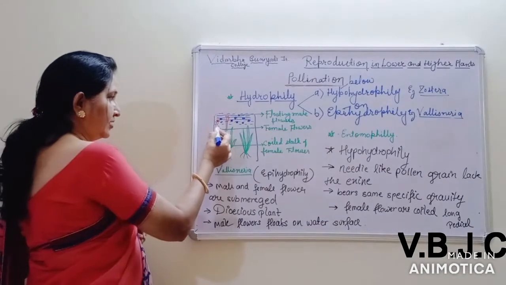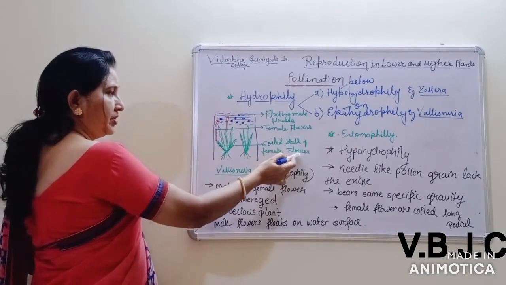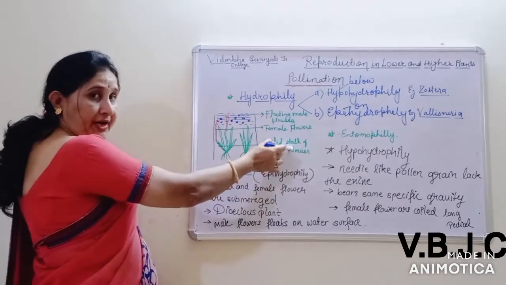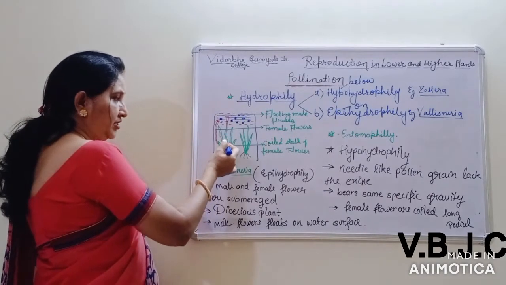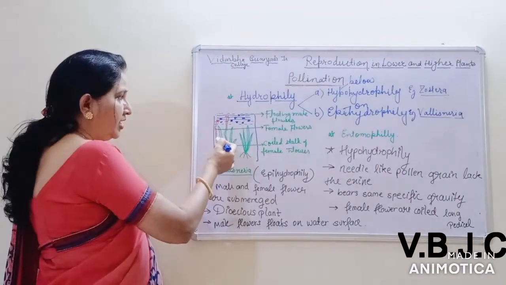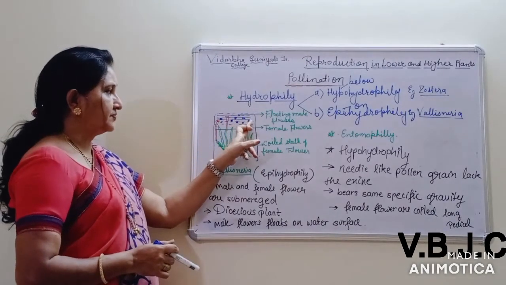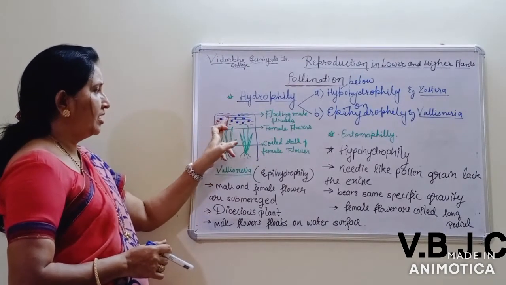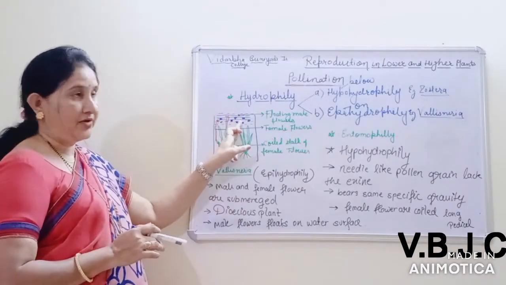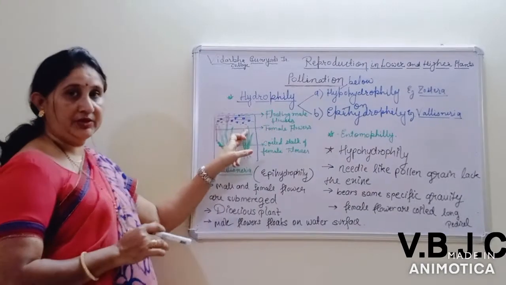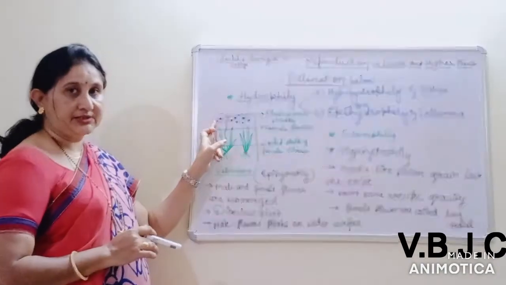Here you can see the female flower, which has a coiled stalk. Stalk means the pedicel of the flower, and it is coiled. At maturity it becomes uncoiled and floats on the water surface. The pollen grains, after the maturity of the male flowers, detach from the male plant and float on the water surface.